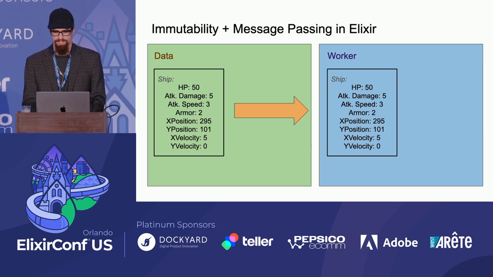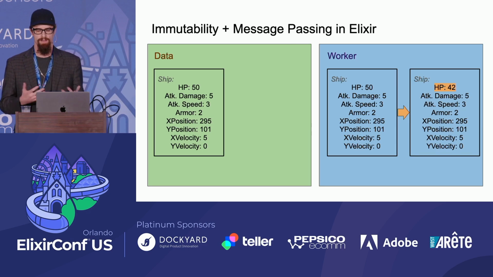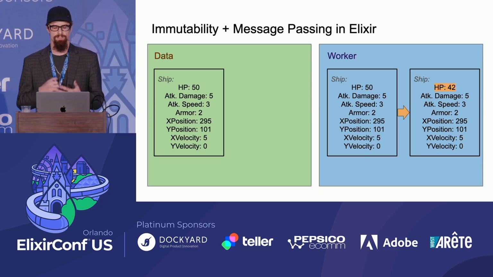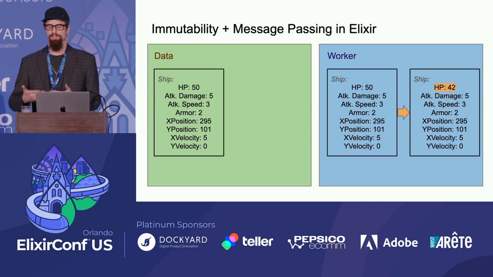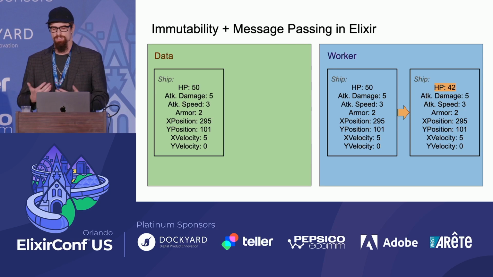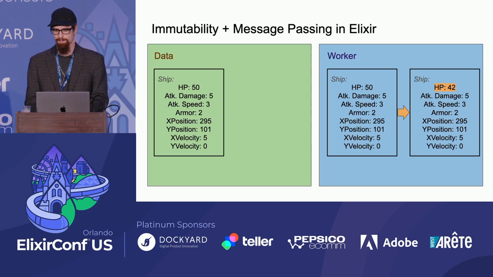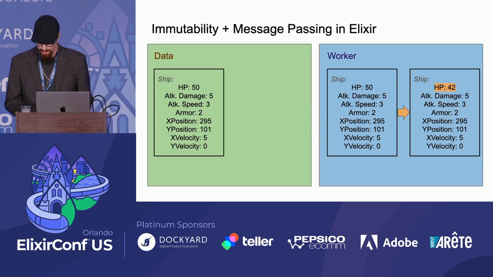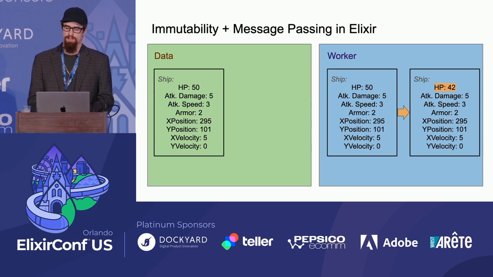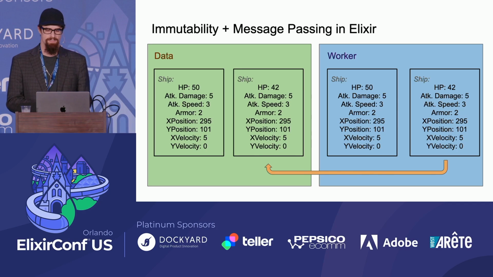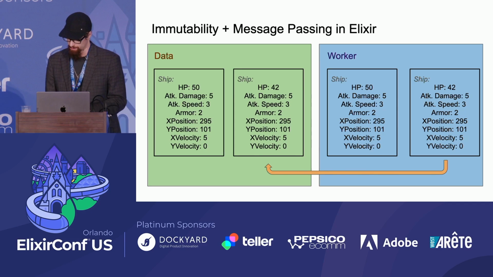So in order for this to happen, we're going to create another copy of the ship. Due to data immutability, when we need to change something about an object like this ship, we're going to create a new copy of the ship with that particular attribute changed. So here we have another ship with 42 HP after taking 8 damage. Then, lastly, we need to copy this new ship back into the data layer to replace the existing one.